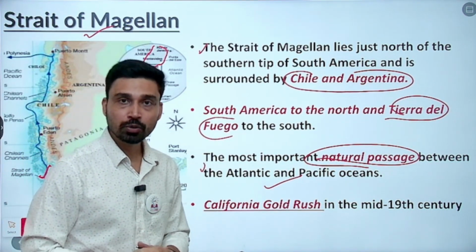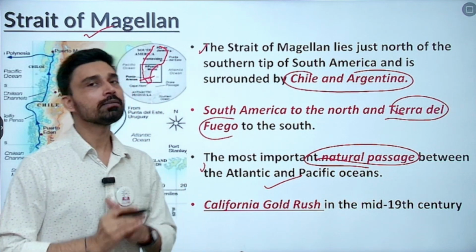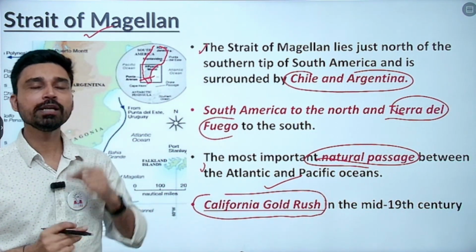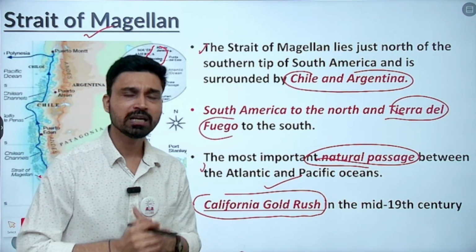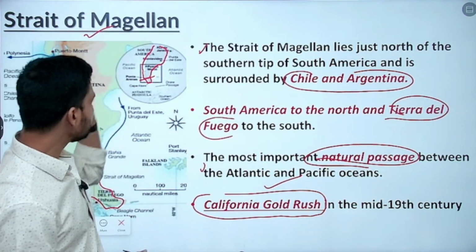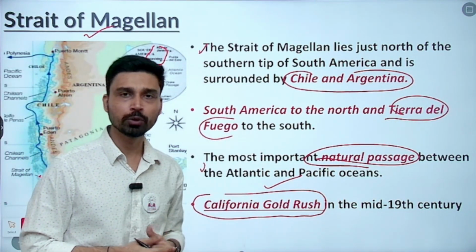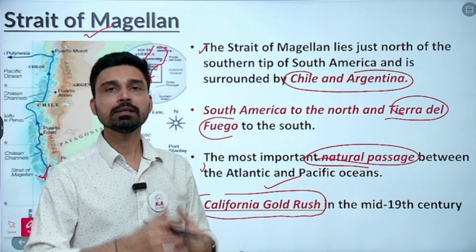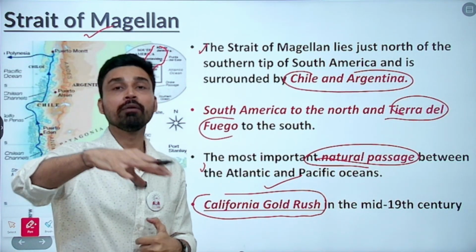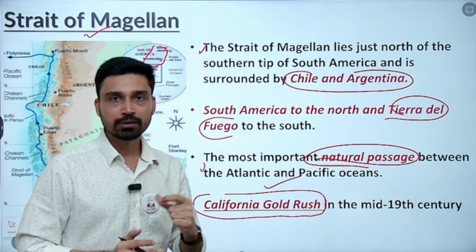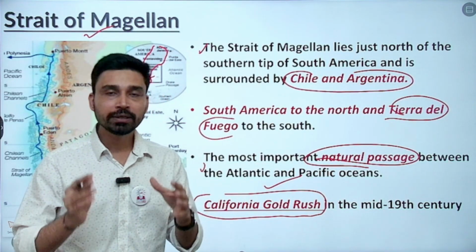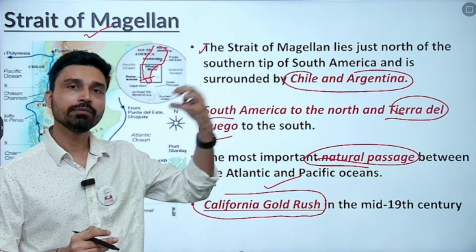Panama Canal is also a passage, but what kind of passage? That is a man-made canal. California Gold Rush, a very significant event in the history of North America or USA, we can say, where a lot of people wanted to migrate from the eastern coast of the US to the western coast of the USA. Why? Because large-scale gold was found on the western coast of the USA, especially around the Nevada region. Even today, you will find the largest gold mine of the USA, and we can say one of the largest gold mines of the entire world, in the Nevada region of the western coast of the USA.